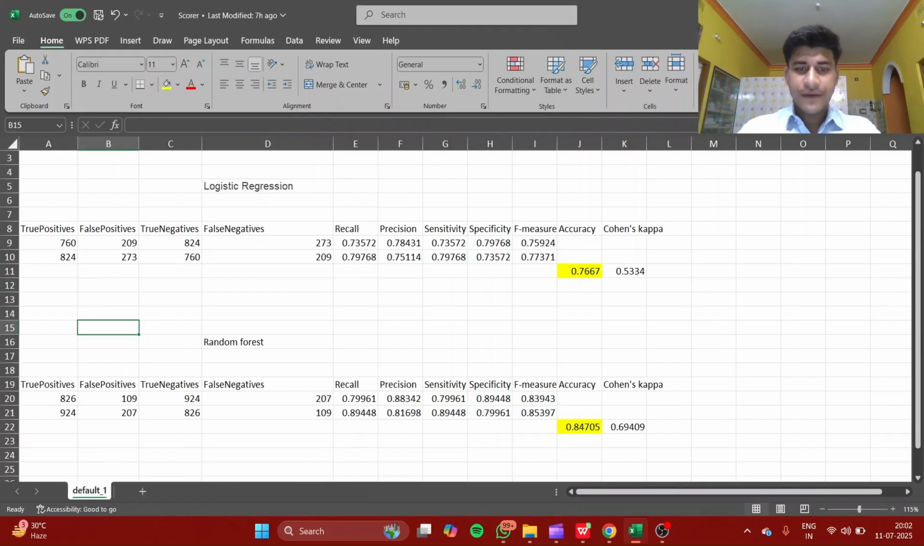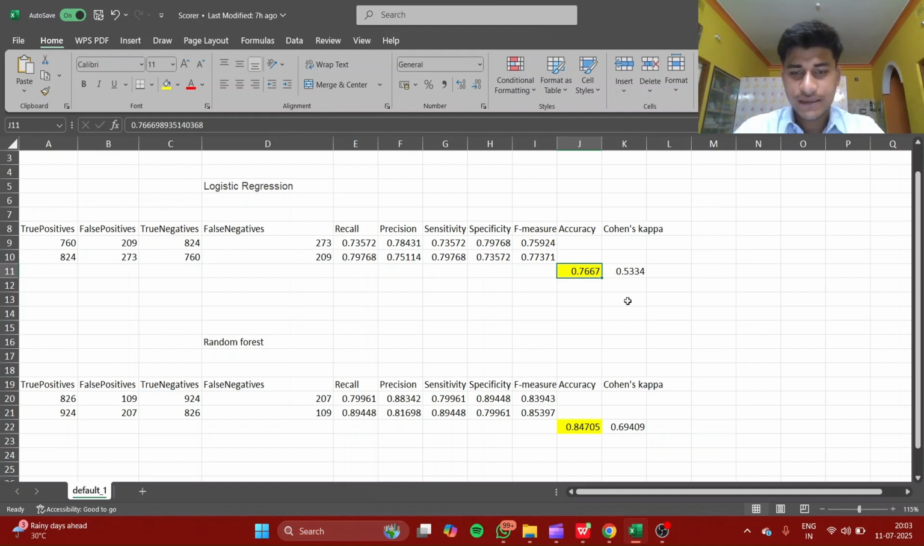Now let's compare how both models performed using the key evaluation metrics. In accuracy, we can see that logistic regression scored 76.66% and random forest scored 84.70%. Random forest is more accurate by 8.4%, indicating strong overall prediction capability.